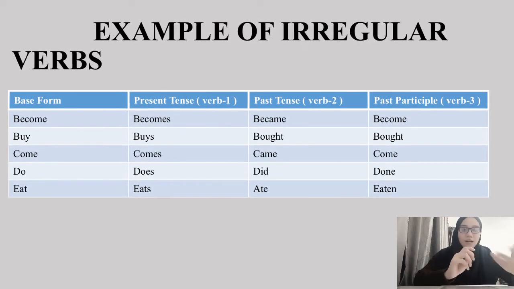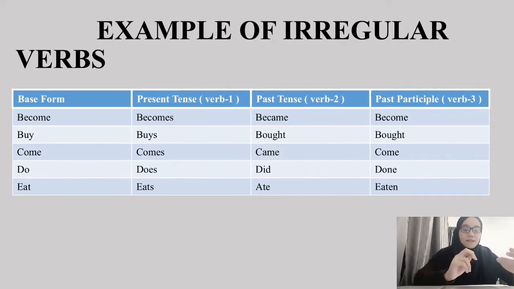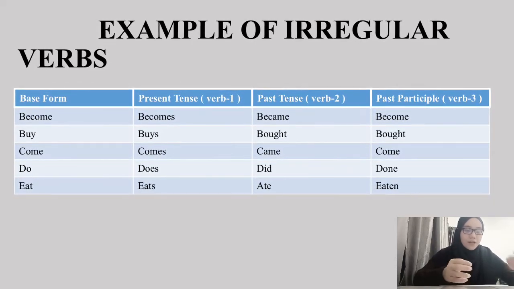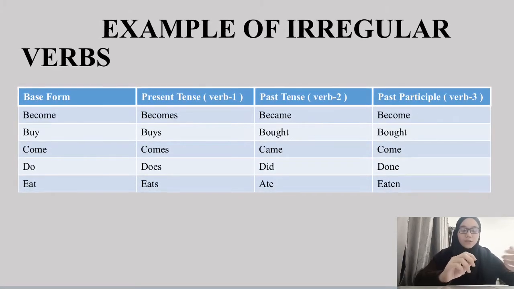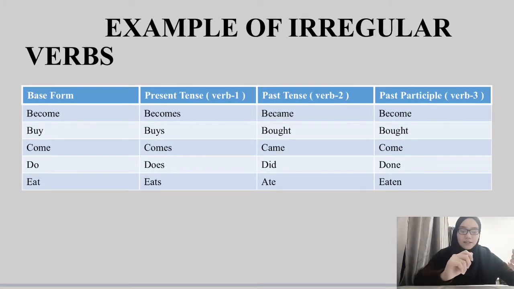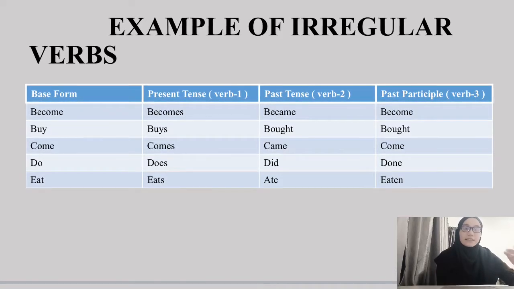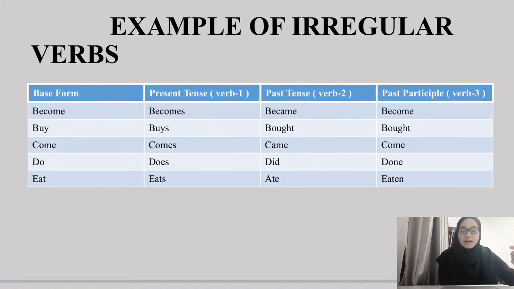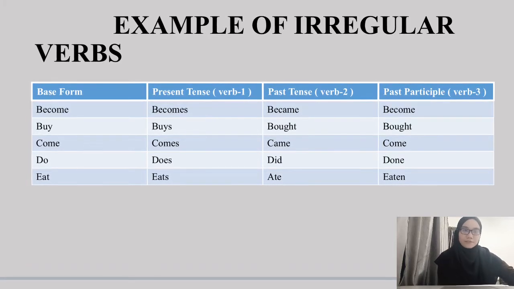Second, come: comes, came, and come. Third, do, does, did, and done. Fourth, eat, eats, ate, eaten. And the last, give, gives, gave, and given.